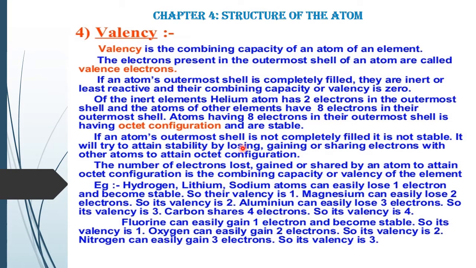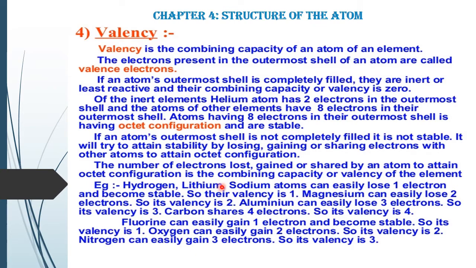So they try to attain stability either by losing, gaining or sharing of electrons with other atoms to form octet configuration. The number of electrons lost, gained or shared by an atom to attain octet configuration is the combining capacity, or the valency, of the element. How many electrons it has in the last shell, or how many it loses, gains, or shares to attain octet configuration, that number is called the valency.